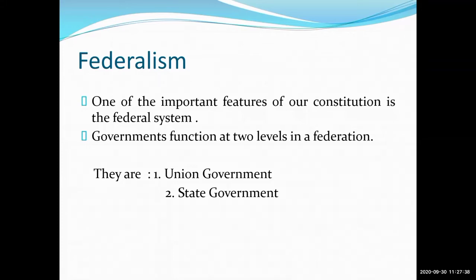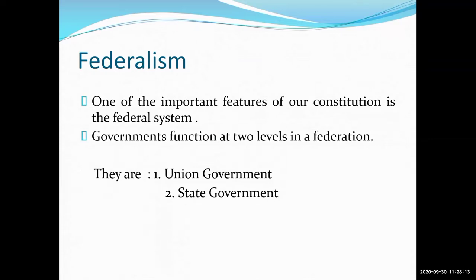It also carries out the administration of the entire country. It means our whole country is under the control of the union government. This is all about our union government.